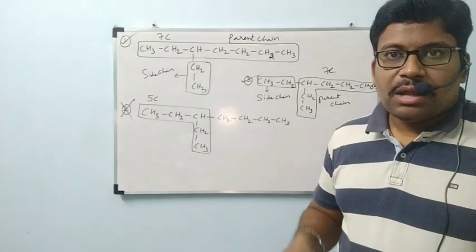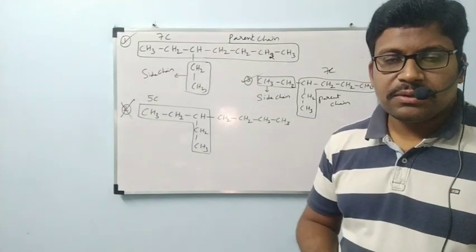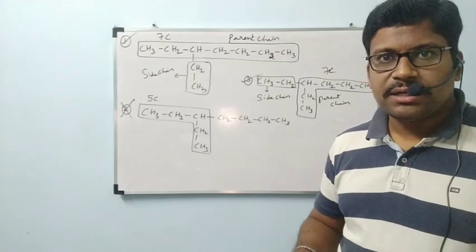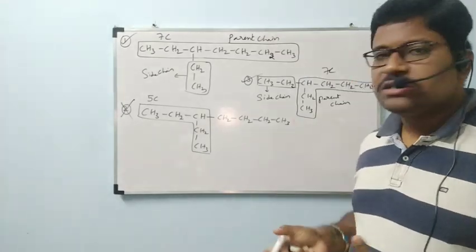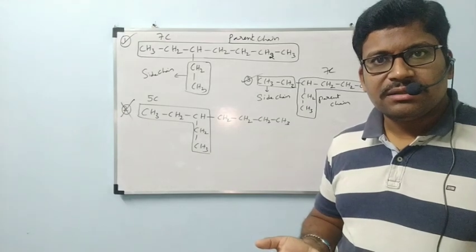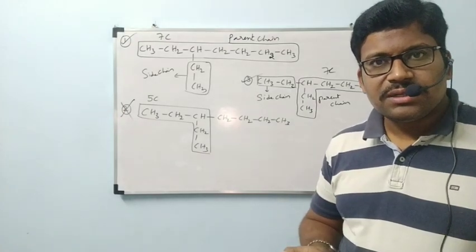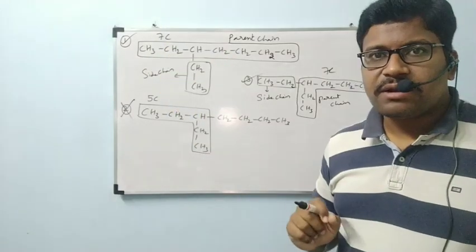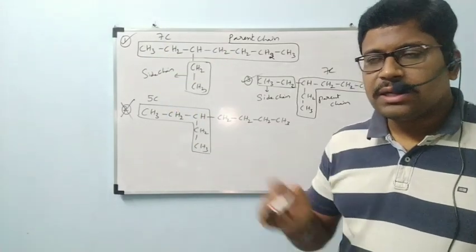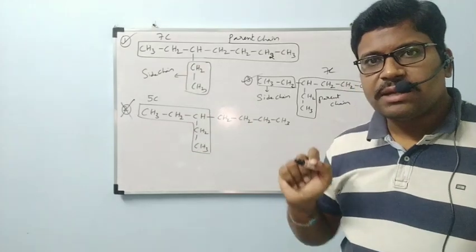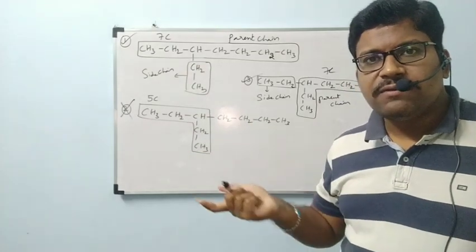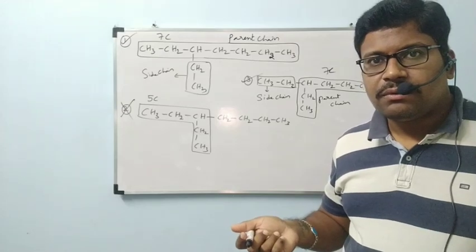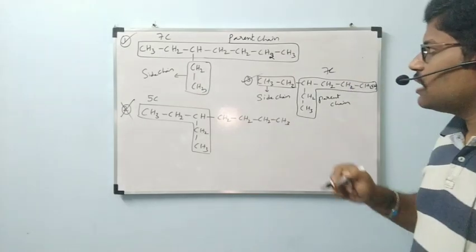No problem. I am going to one more example, and in that also we will see how to select the parent chain. But every time these many possibilities are not needed. Once you have understood, I will show the way, then count the number of carbons. Another possibility I will show, count the number of carbons, and by that we can easily understand which one has more carbons. Let us see this one, all of you.